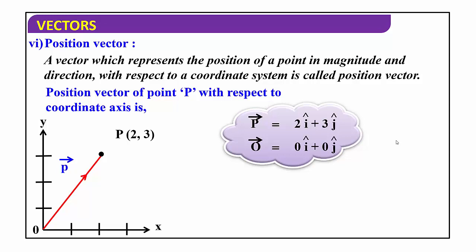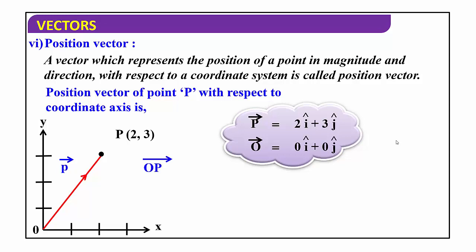At this point its magnitude is 0 along x-axis and along y-axis. Vector P equals 2 i cap plus 3 j cap is the final position and its initial position is at the origin, so vector O equals 0 i cap plus 0 j cap.